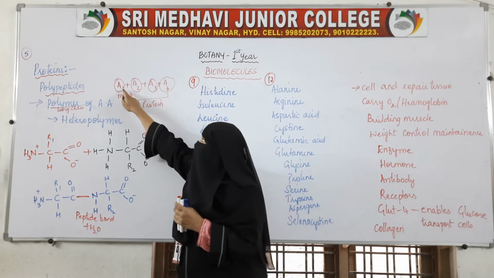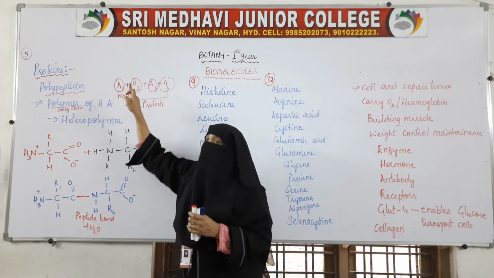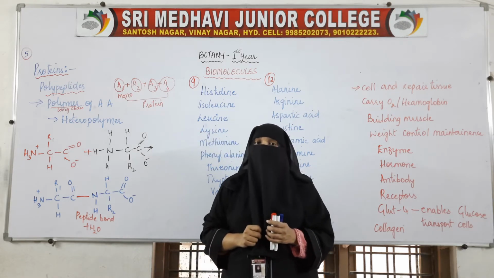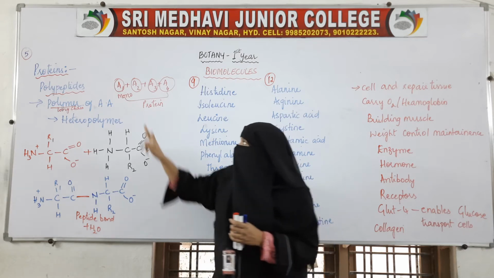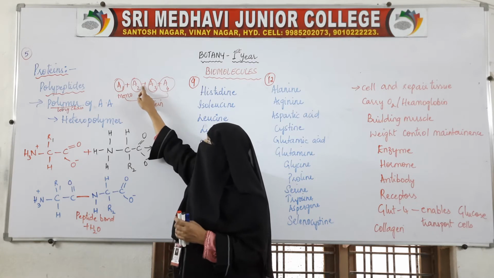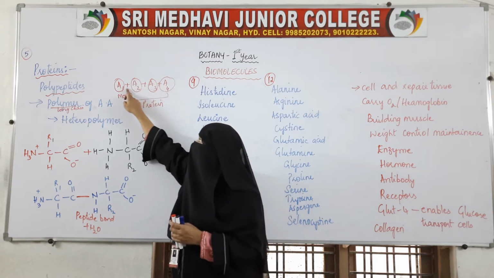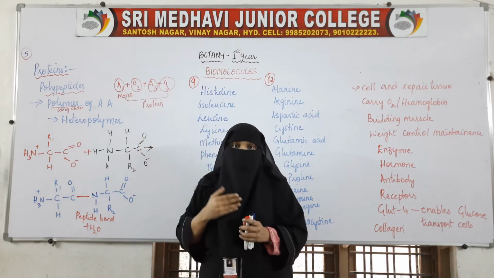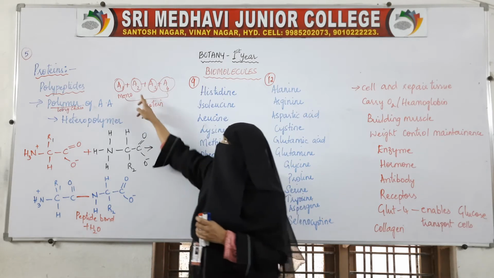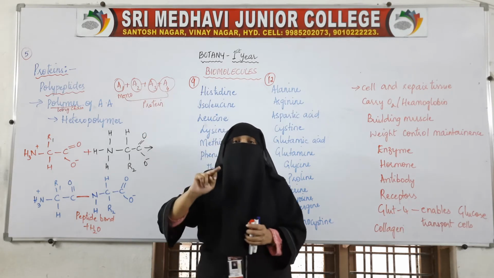Here I said they are joined together. How are they joined? They are joined together by a peptide bond. These two are joined together by a peptide bond. These two are joined by a peptide bond. Like this, many peptide bonds are there. Many means poly, another word we use for many is poly. Which bond is there? Peptide bonds. Many peptide bonds, that is polypeptides.